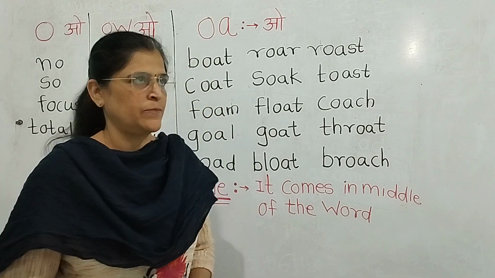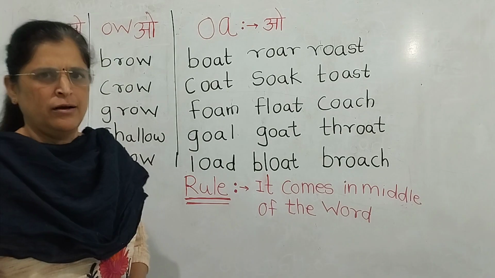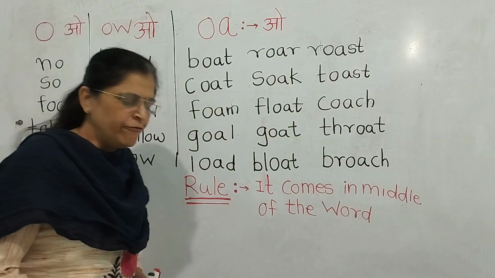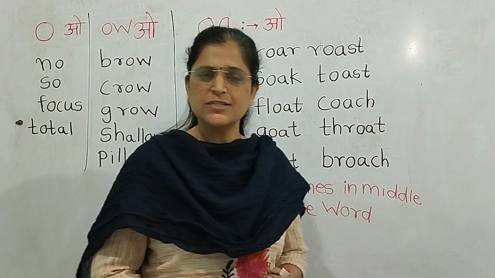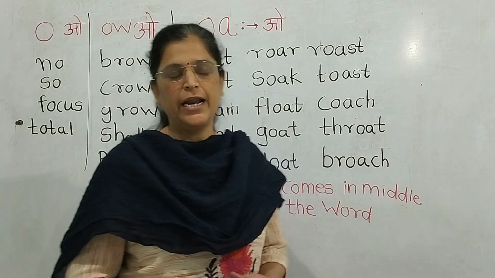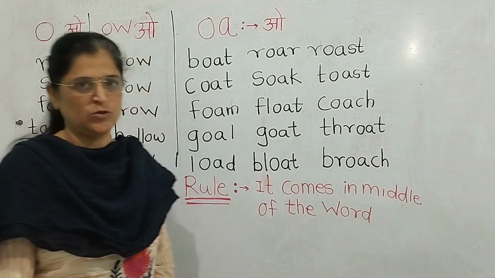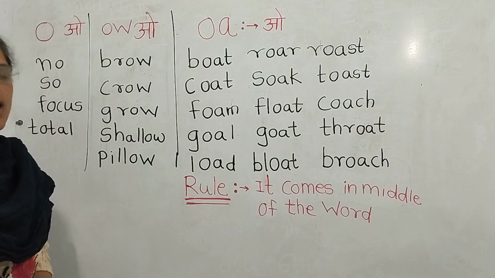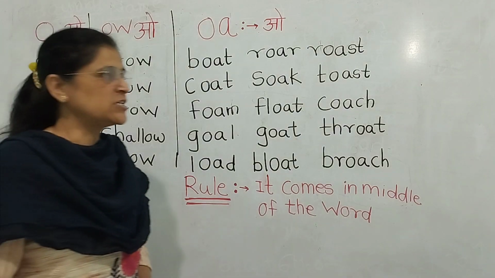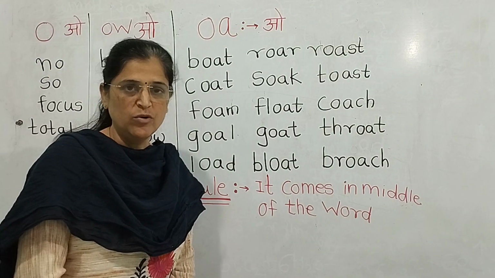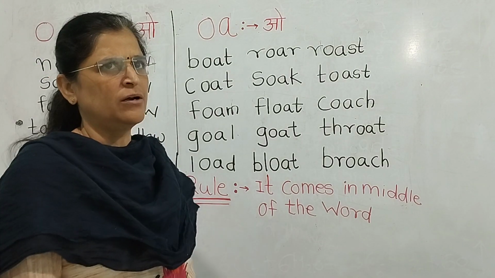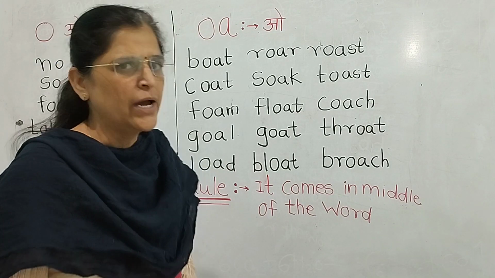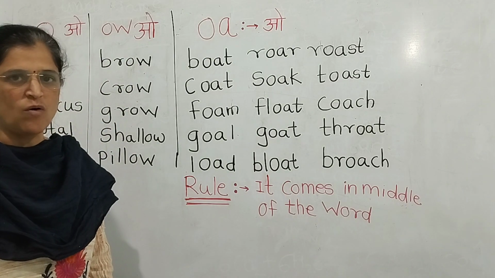In this class we have already seen that every letter has its own sound, and it has its name also. In my previous video I have taught the sound that is O-W-O. Today I am teaching you the next sound, that is O-A-O. It is also an alternative sound of O.